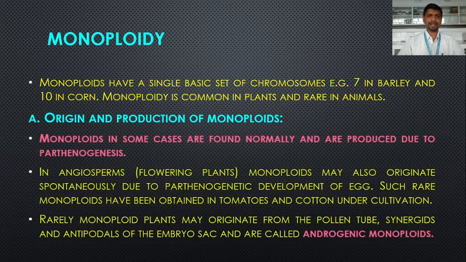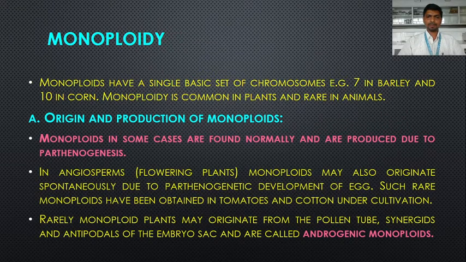Now the origin and production of monoploids. Monoploids in some cases are found normally and are produced due to parthenogenesis. So what is parthenogenesis? Parthenogenesis is the development of the fruit without fertilization. So without the fusion of male and female gametes, the zygote has been developed, and this phenomenon is called parthenogenesis.